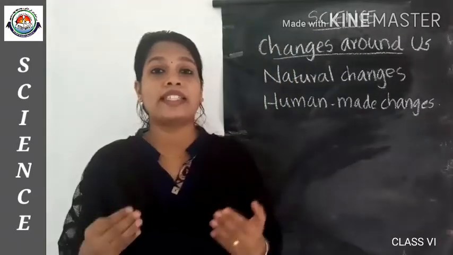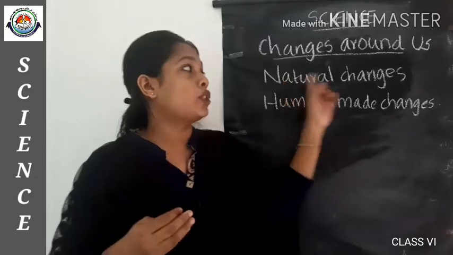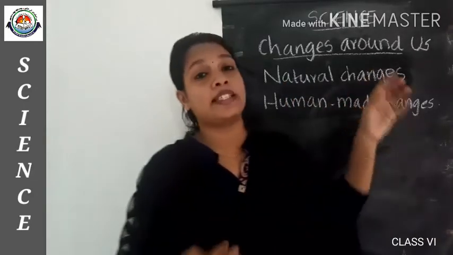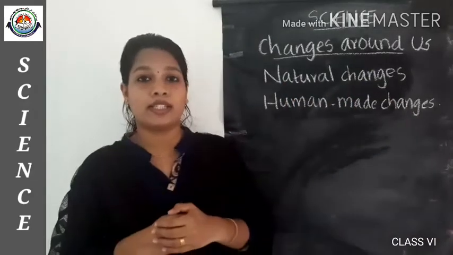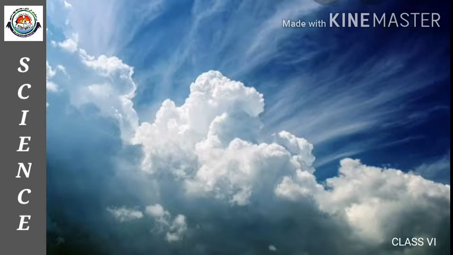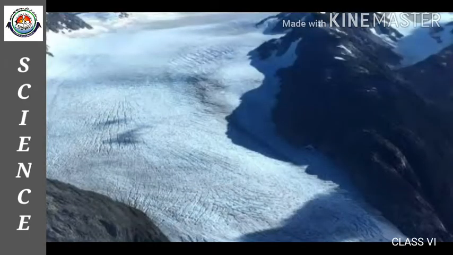Okay, so we can see what are natural changes and human made changes with the help of some pictures. The examples for natural changes are formation of clouds, then the formation of glaciers.